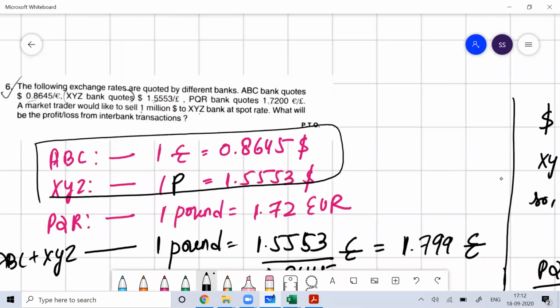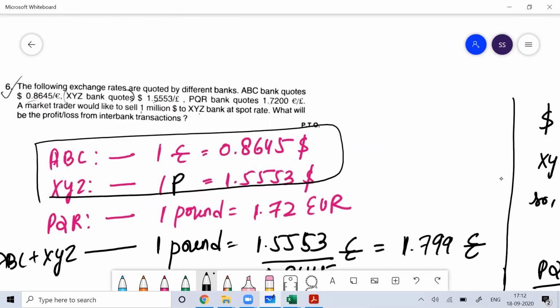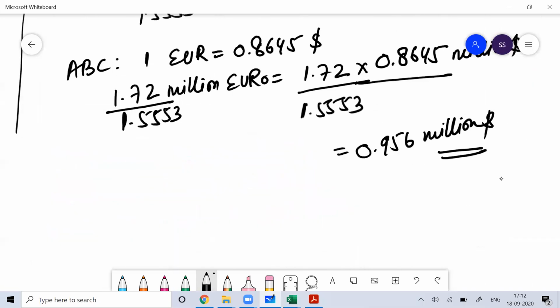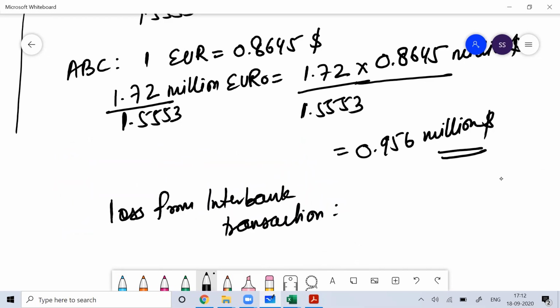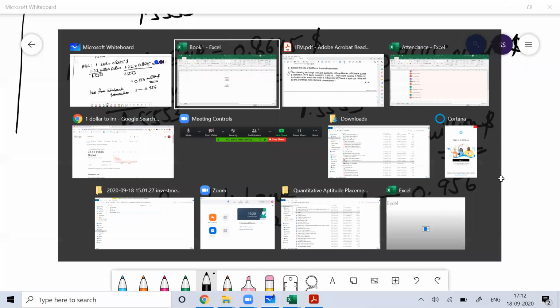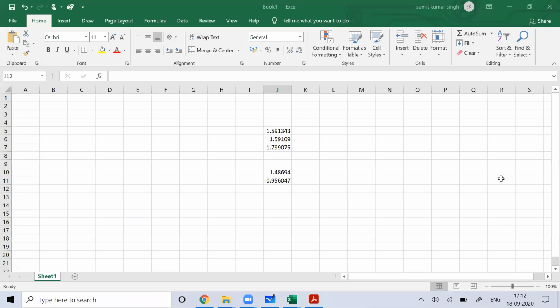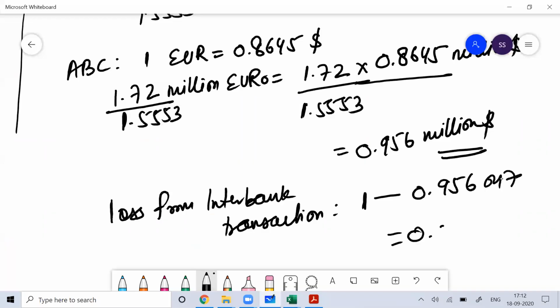Okay, so the question is what will be the profit and loss from this interbank transaction? This is the loss. You started with 1 million euro, and you end with 0.956047. The difference is 0.0439, so $0.0439 million loss.